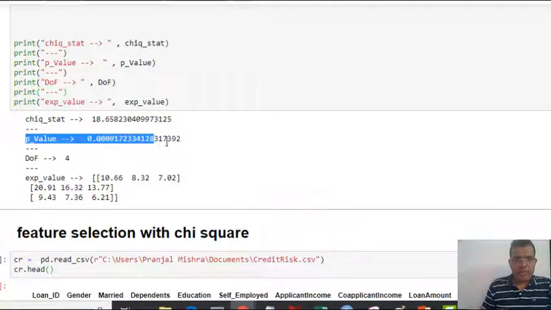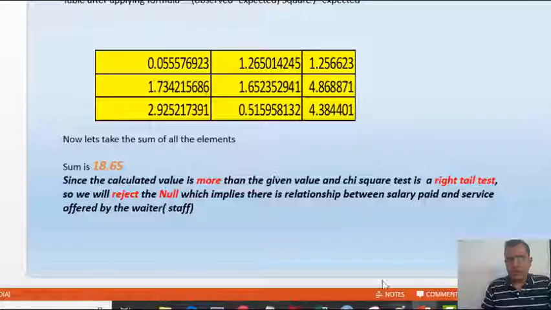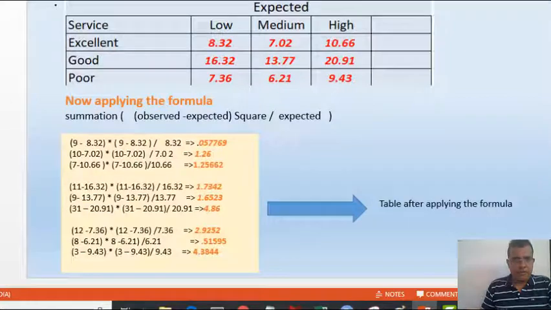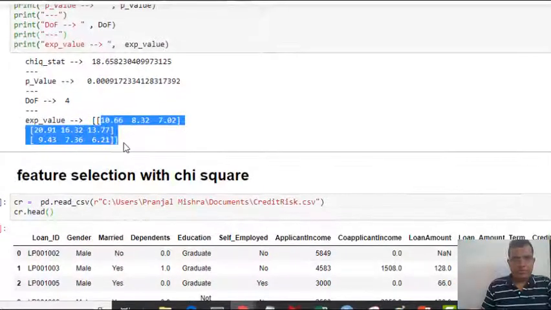We got the same table in our manual calculation. Okay. It returns 4 values, but the basic focus should be on your p-value. The p-value is less than 0.05, so there is no other option but to reject the null.